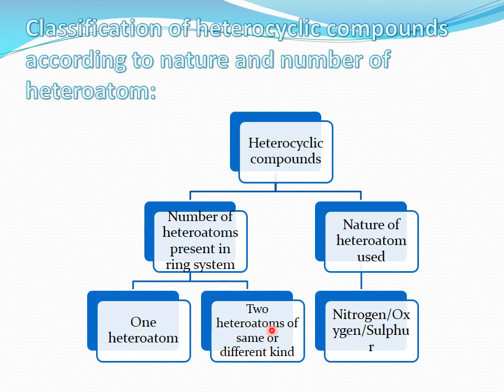Similarly, two heteroatoms of the same kind, like five-membered ring structures, pyrazole, imidazole. Similarly, pyrimidine, a six-membered ring structure containing two nitrogen atoms at 1 and 3 positions, which we discussed earlier. Similarly, two heteroatoms of different kinds, like thiazole, isothiazole, oxazines. These are the heterocyclic compounds containing two different types of heteroatoms.